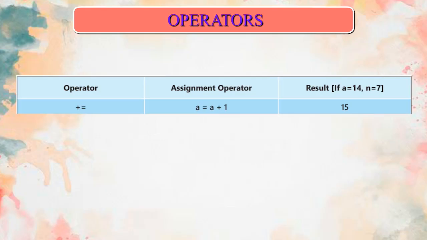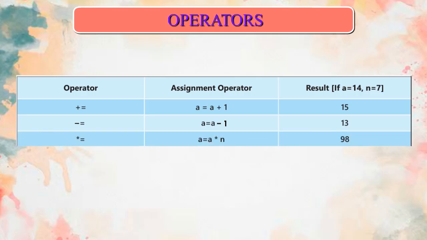Operator: +=. Assignment operator: a = a + 1. If a = 14, n = 7, result 15. Operator: -=. Assignment operator: a = a - 1. Result: 13.